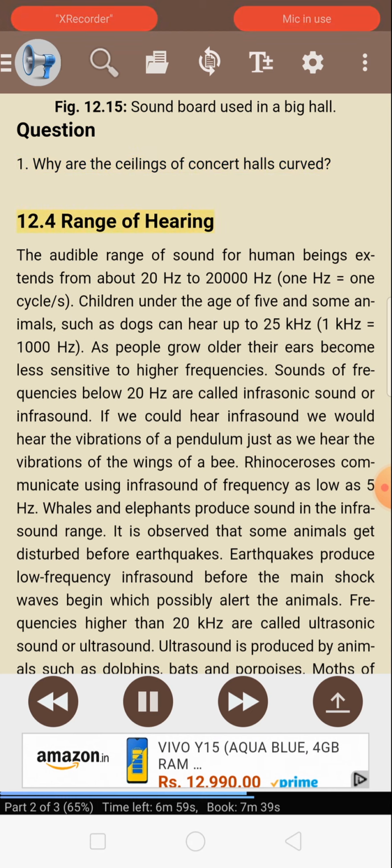12.4 Range of hearing. The audible range of sound for human beings extends from about 20 Hz to 20,000 Hz. 1 Hz equals 1 cycle per second. Children under the age of 5 and some animals, such as dogs, can hear up to 25 kHz. 1 kHz equals 1,000 Hz. As people grow older, their ears become less sensitive to higher frequencies.